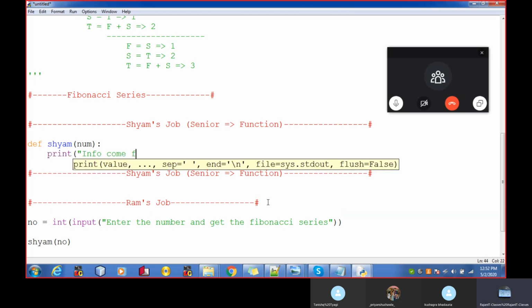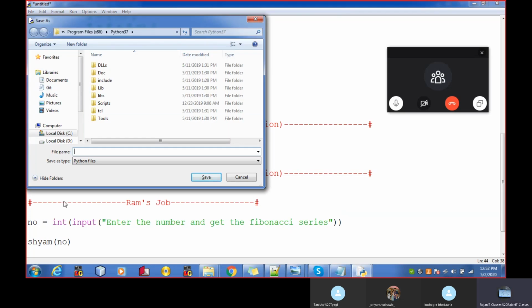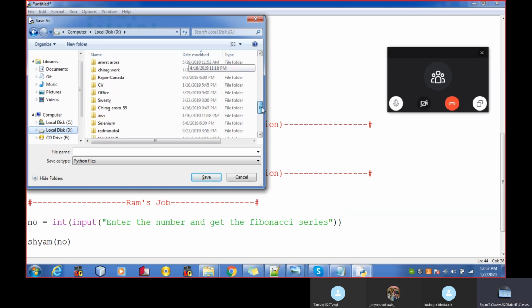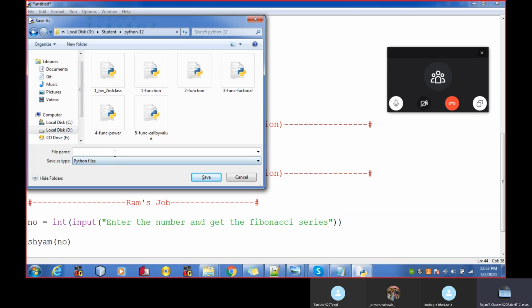The information comes from Ram. Run this program. Tell what I have written. So it's a string, and the third line.